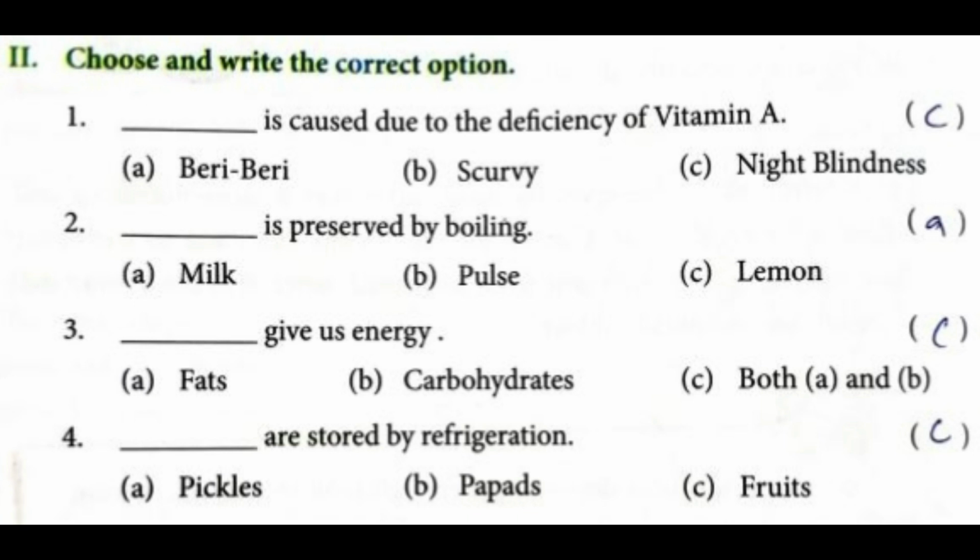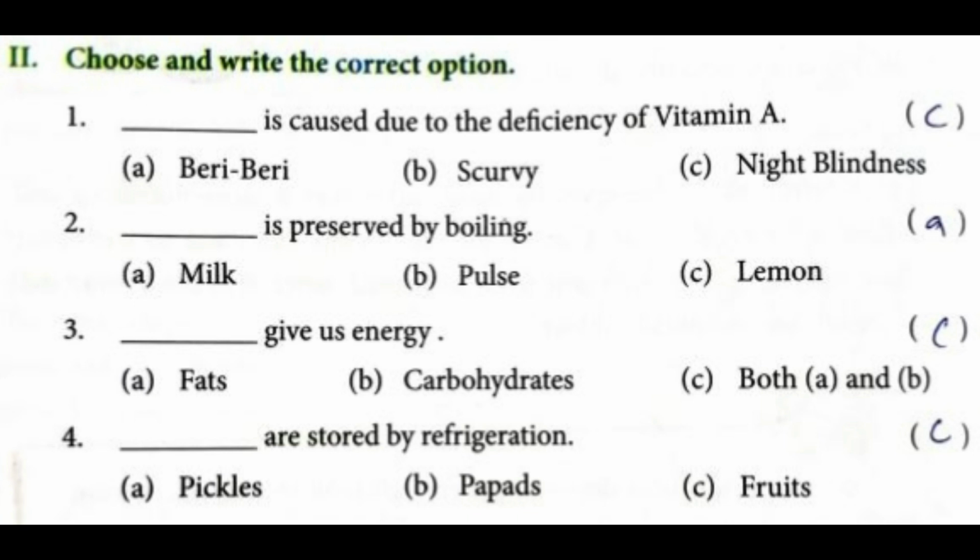Next section, second section, choose and write the correct options. First one, night blindness is caused due to the deficiency of vitamin A. Second one, milk is preserved by boiling. Third one, fats and carbohydrates give us energy. Fourth one, fruits are stored by refrigeration.